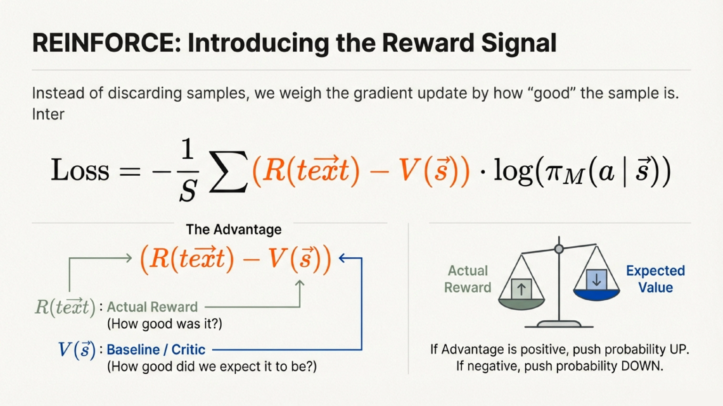To fix the flaws of rejection sampling, we introduce the reward signal through an algorithm called REINFORCE. Instead of discarding all the losing samples, we weigh the gradient update by how good the sample actually is. We use an advantage function, which compares the actual reward of a text to a baseline, often calculated by a separate critic model. If the advantage is positive, we push the probability of those tokens up. If it's negative, we push it down.